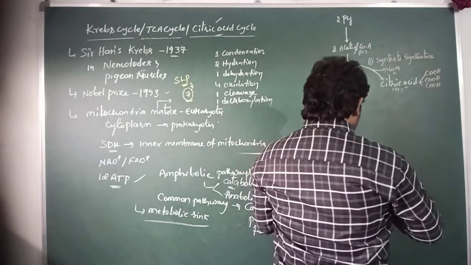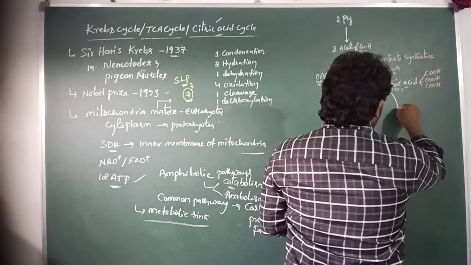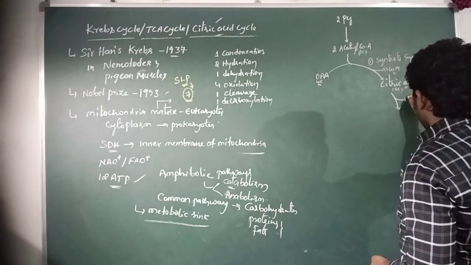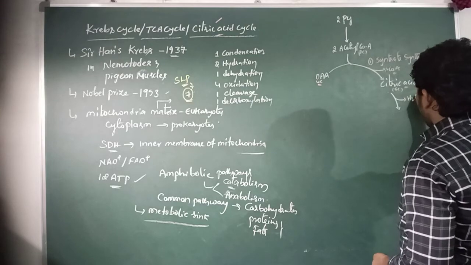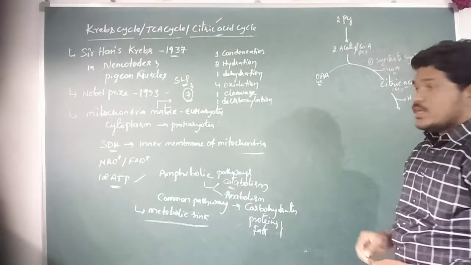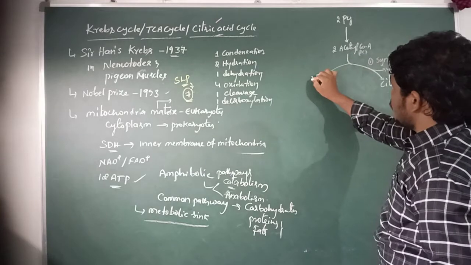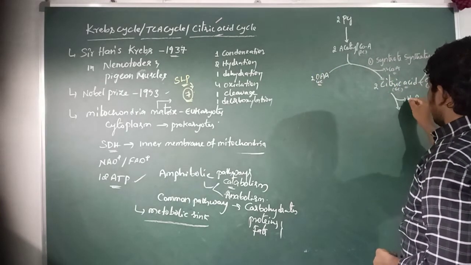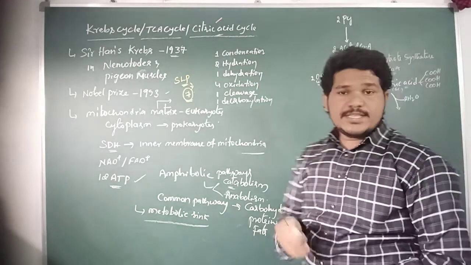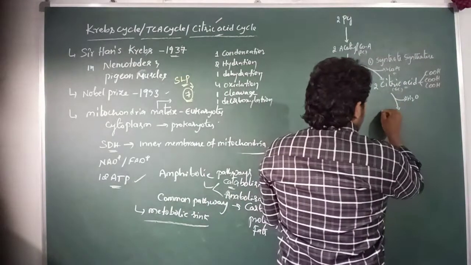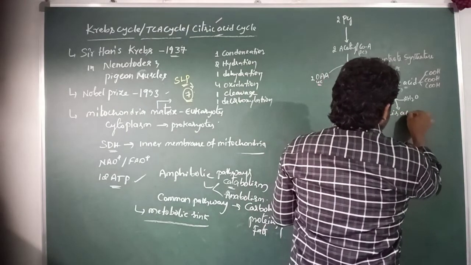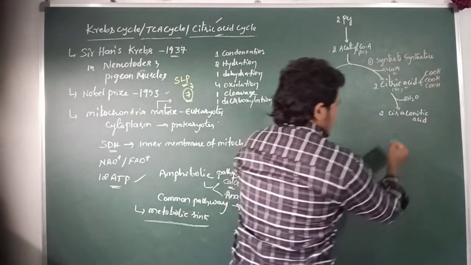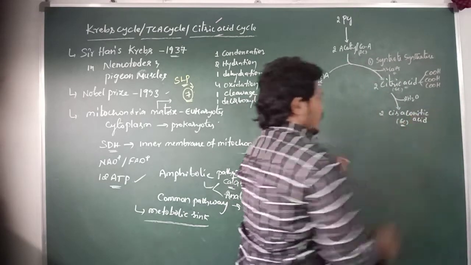And then in the second reaction of the Krebs cycle, that is dehydration. Dehydration means the removal of water molecules. So here there are 2 acetyl CoA and 2 oxaloacetic acid, and then 2 molecules of citric acid, and then 2 water molecules are released from the citric acid. Further it is converted into cis-aconitic acid. This is also a 6 carbon compound.